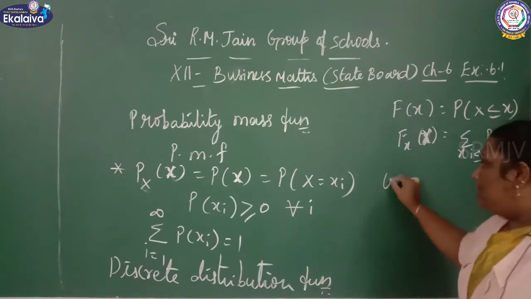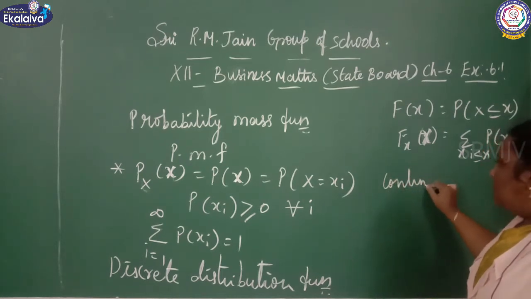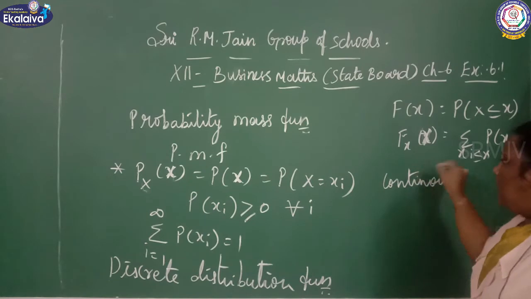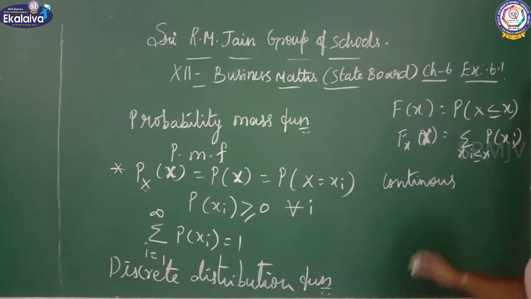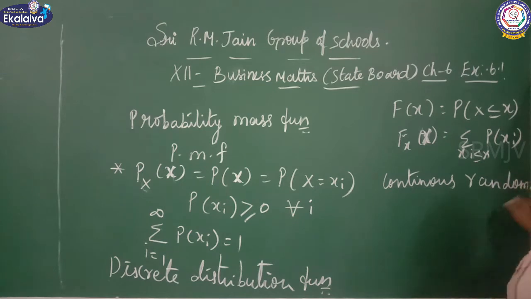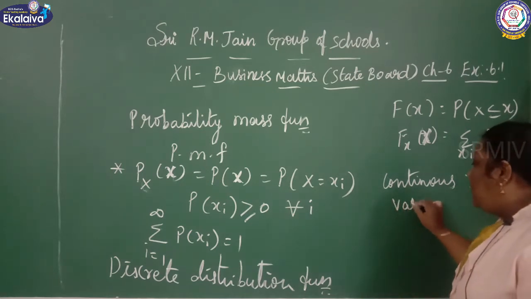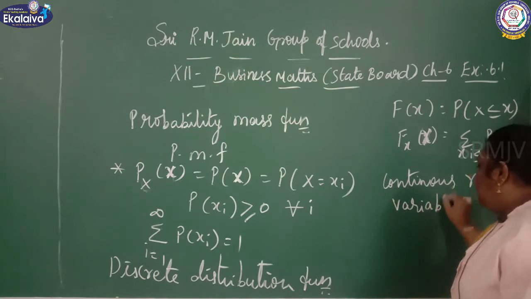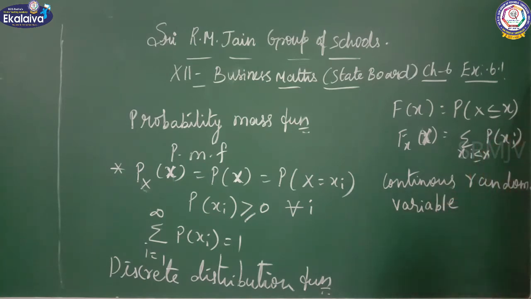Next, the continuous random variable, which uses the probability density function. The probability distribution function is different from the probability density function.